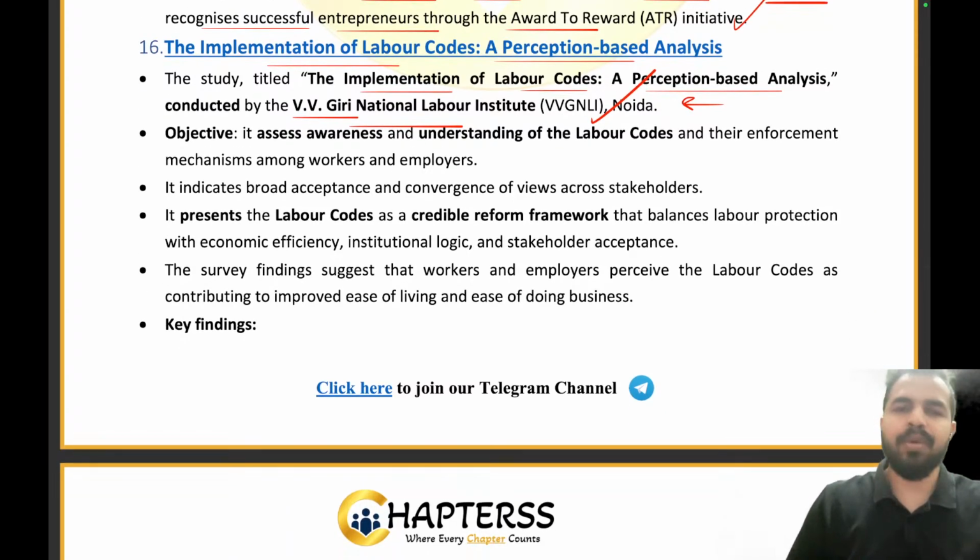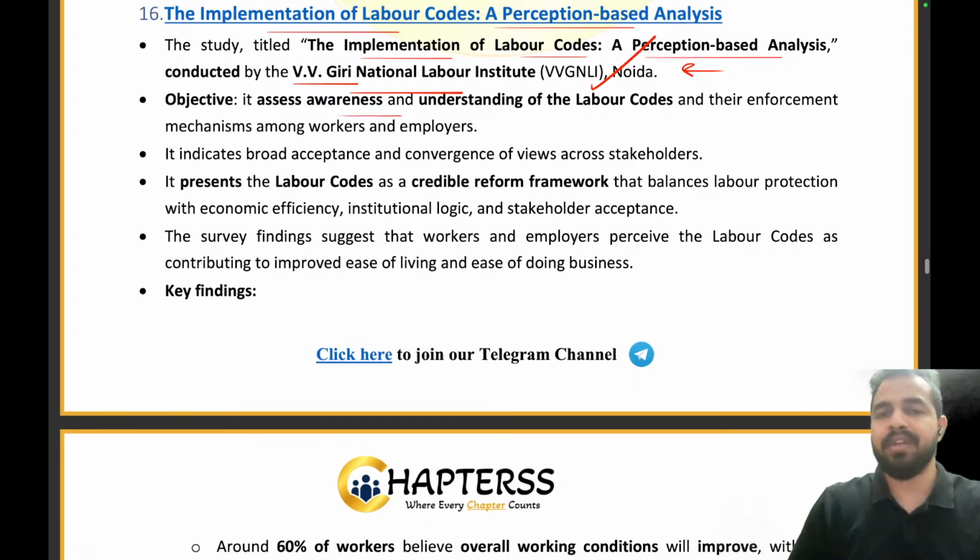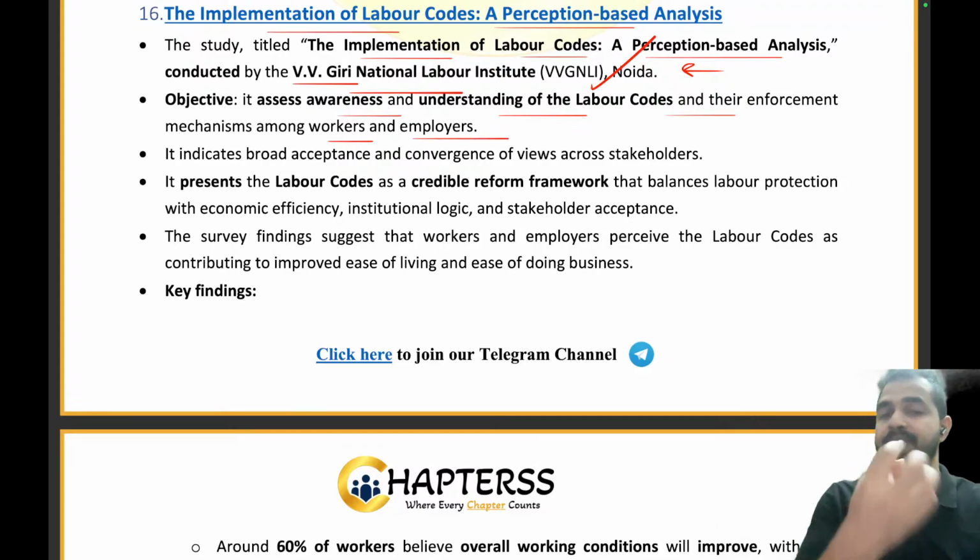Still, I can give you a very small context that it just assesses the awareness and understanding of the labor codes and their enforcement among the workers and employers. कि employers और workers किस तरीके से समझते हैं labor codes को, उनकी क्या understanding है, उसके बारे में उनका क्या विचार है, right?